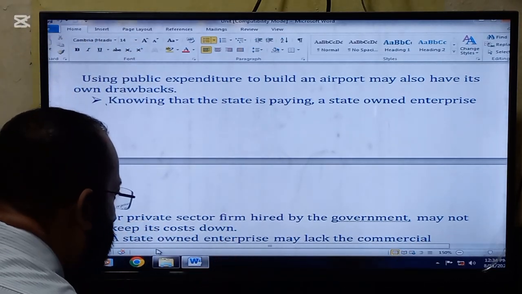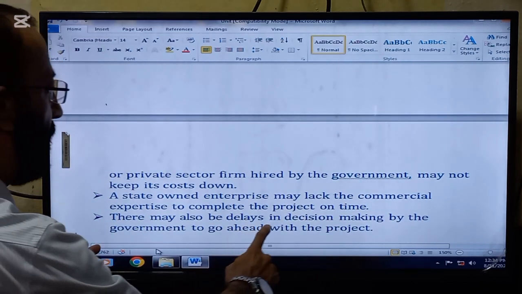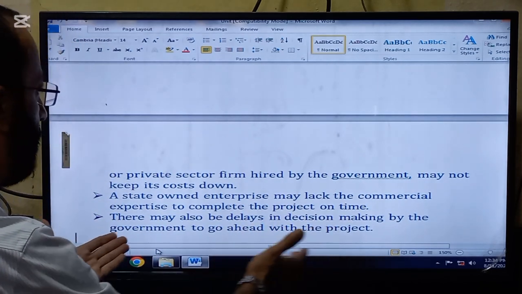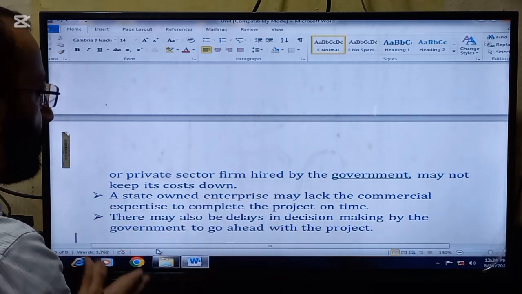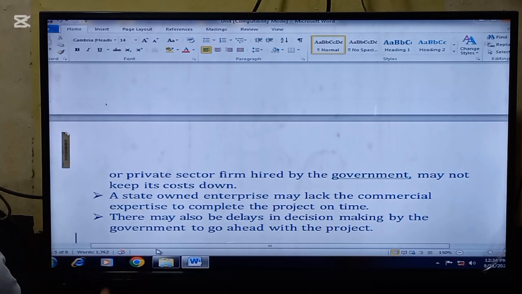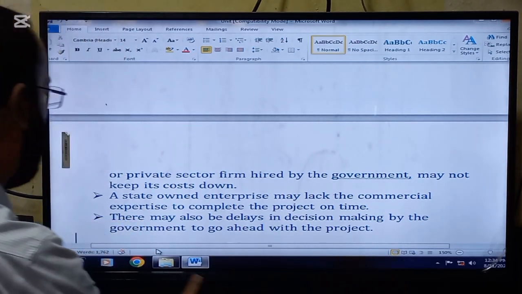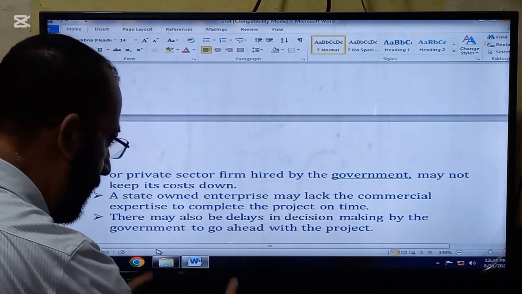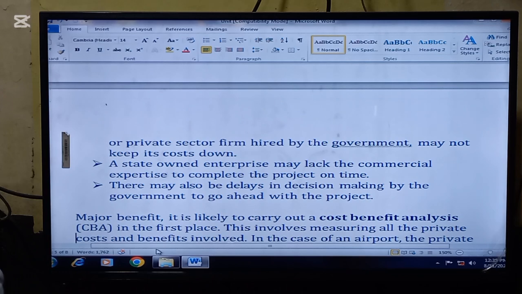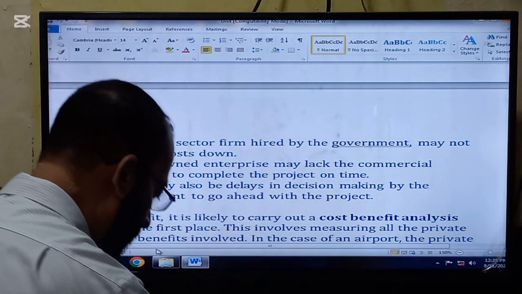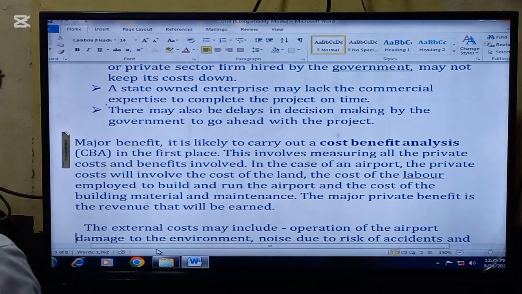Next, a state-owned enterprise may lack the commercial expertise to complete the project on time. So this is another drawback if the airport is being built by the public sector. Next, there may also be delays in the decision making by the government to go ahead with the project because red tape is the problem. So decision making is very slow in the public sector. So these are the disadvantages of the airport being built by the public sector.